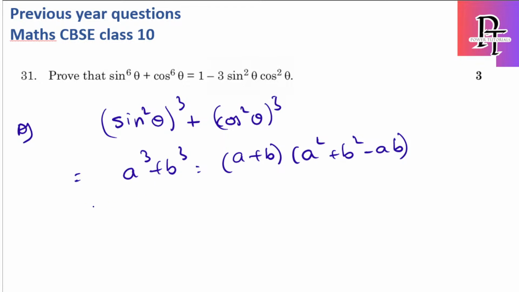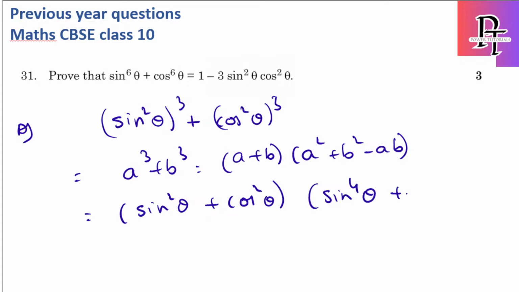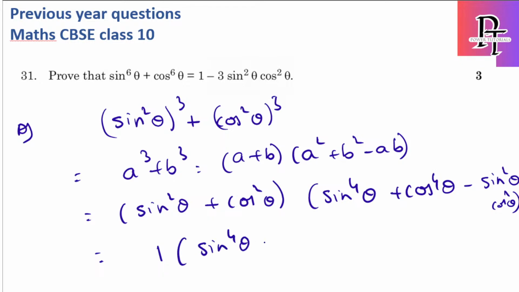If I substitute here, I will get sin square theta plus cos square theta into sin power 4 theta plus cos power 4 theta minus sin square cos square. Sin square plus cos square theta is 1. So 1 into sin power 4 theta plus cos power 4 theta minus sin square theta cos square theta.